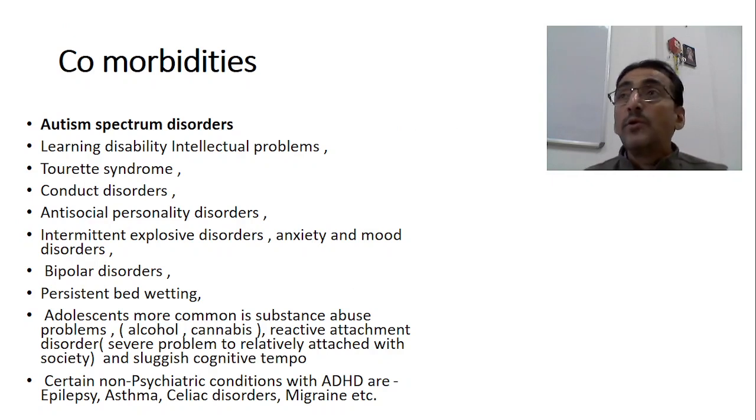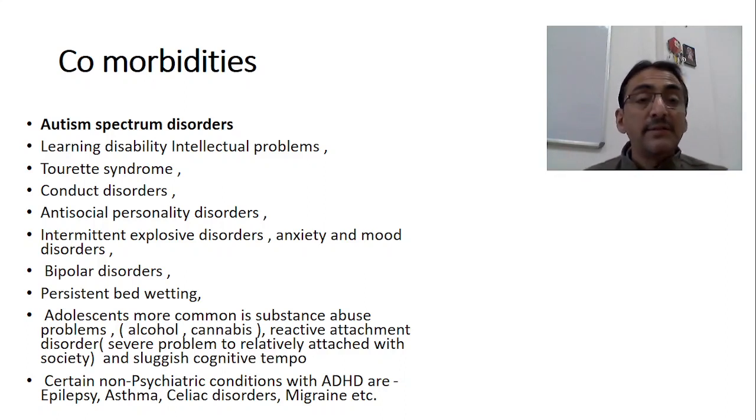Now, there are so many comorbidities related to ADHD. One important comorbidity related to ADHD is autism spectrum disorders. So autism spectrum disorders may be an outcome of ADHD. Comorbidities, in other words, are the complications: autism spectrum disorders, learning disabilities, intellectual problems, Tourette syndrome, conduct disorders, antisocial personality disorders, intermittent explosive disorders, anxiety and mood disorders, bipolar disorders, persistent bedwetting. These are all the comorbidities related with ADHD. A child with ADHD may also have all these problems.